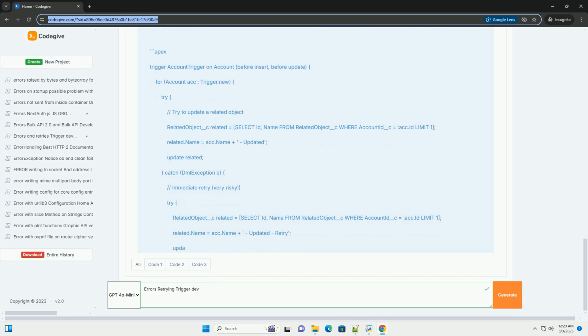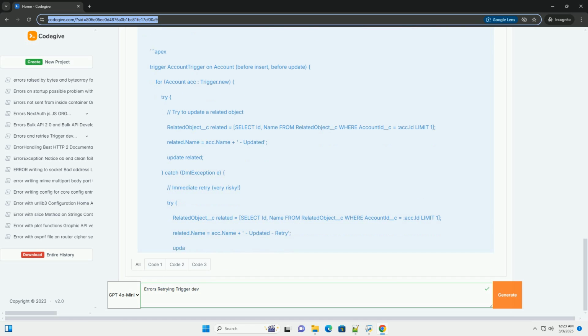Techniques: Queueable Apex allows you to chain jobs together, making it ideal for retrying operations. Future methods run asynchronously, but they don't provide as much control over chaining and monitoring as Queueable Apex. Batch Apex is useful for processing large sets of data where failures are more likely to occur.